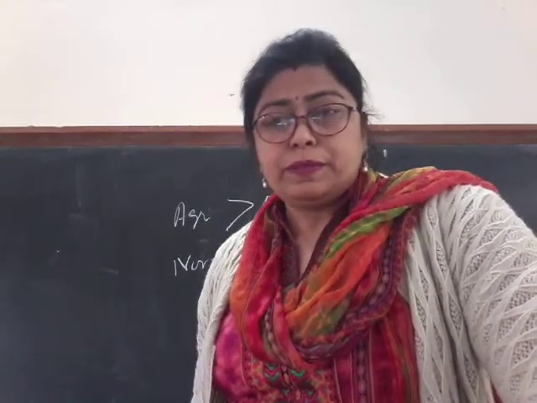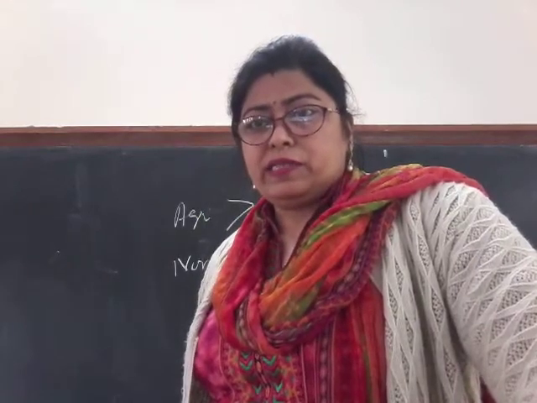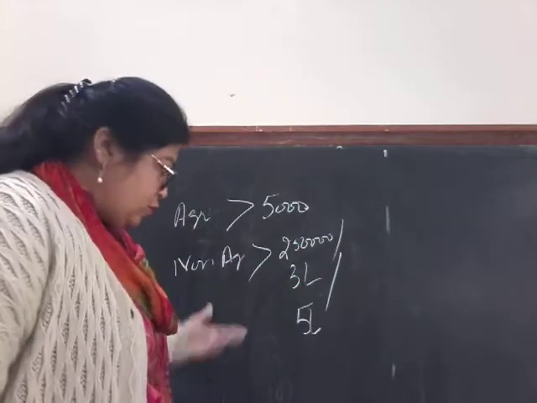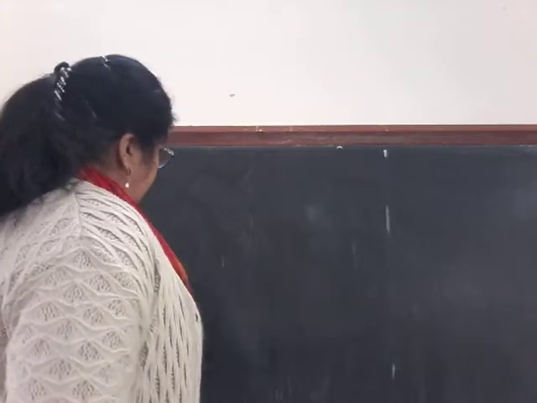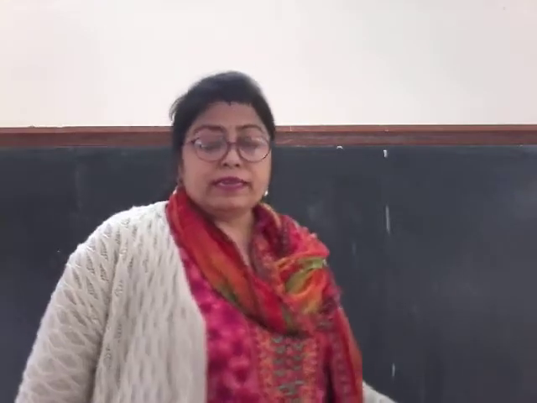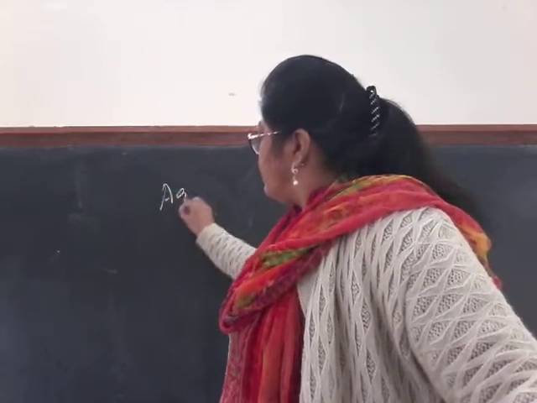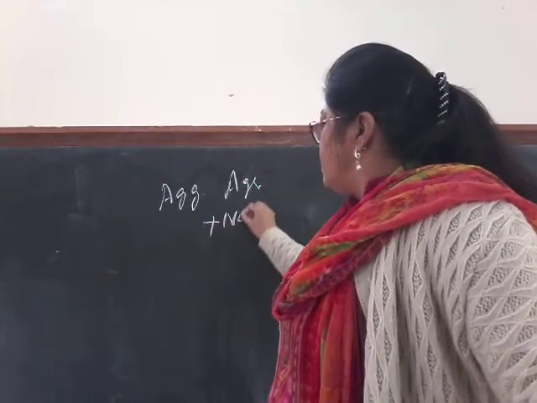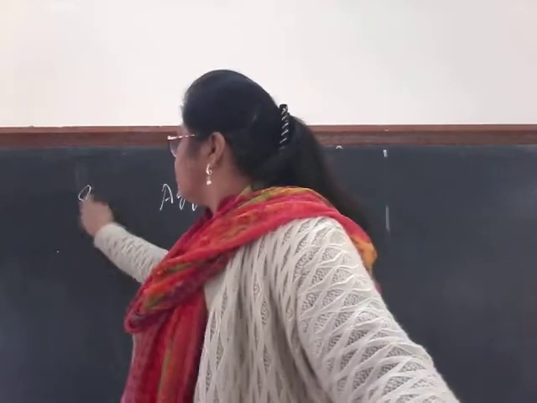But what are the steps? I am going to write down and explain these steps quickly. The first is, if this condition is fulfilled, then proceed further. So what is the first step? Step 1 says aggregate agricultural plus non-agricultural income. This is step 1.